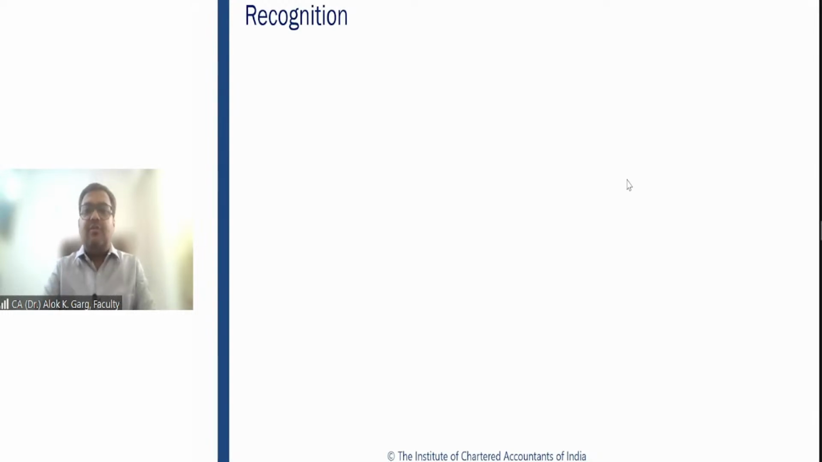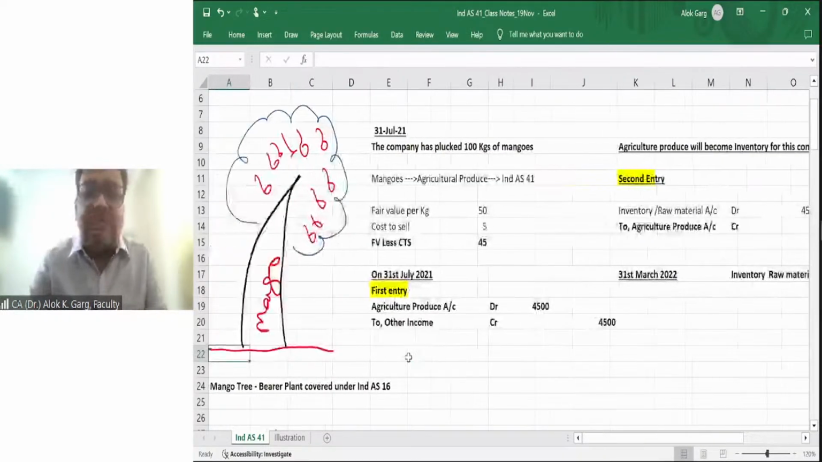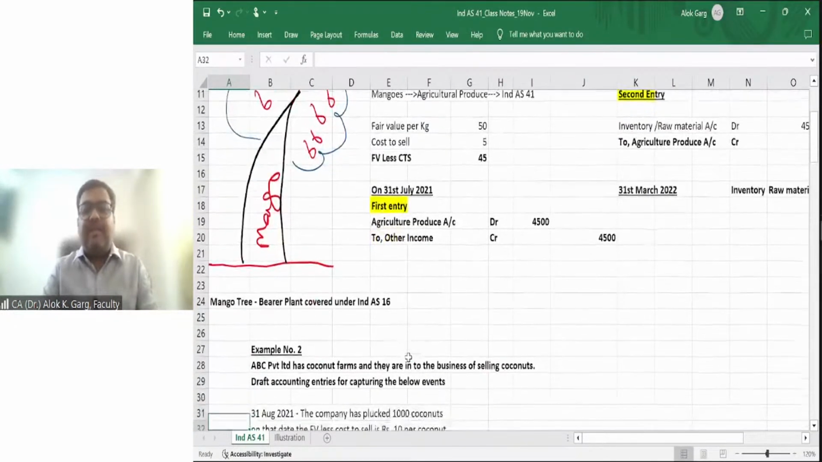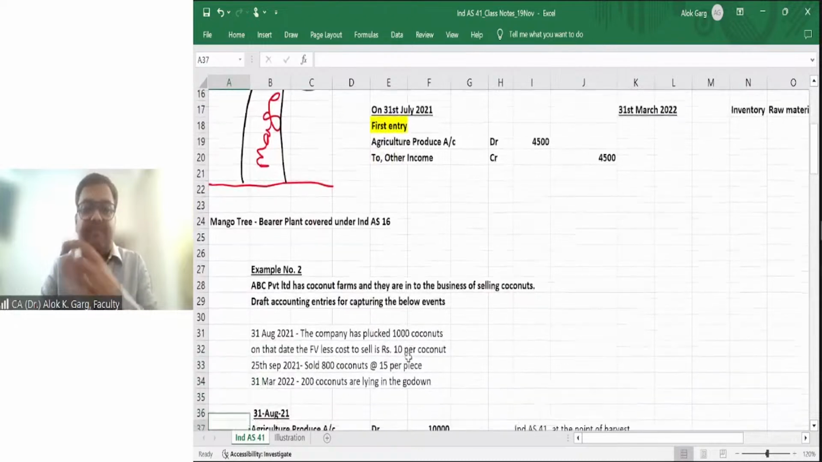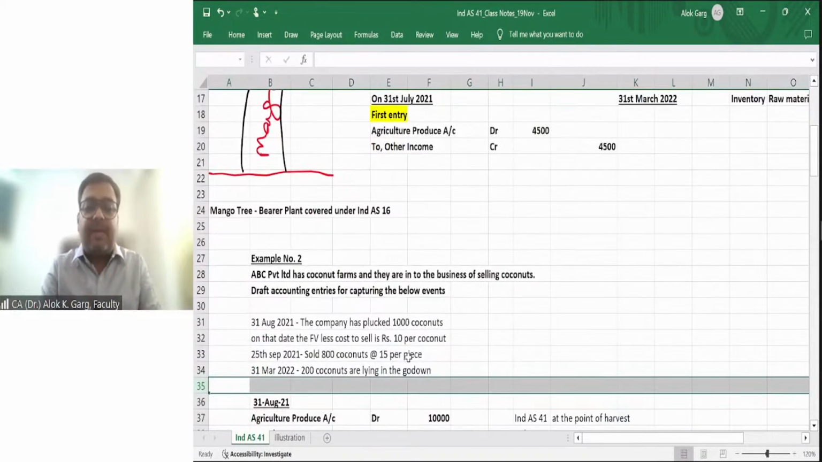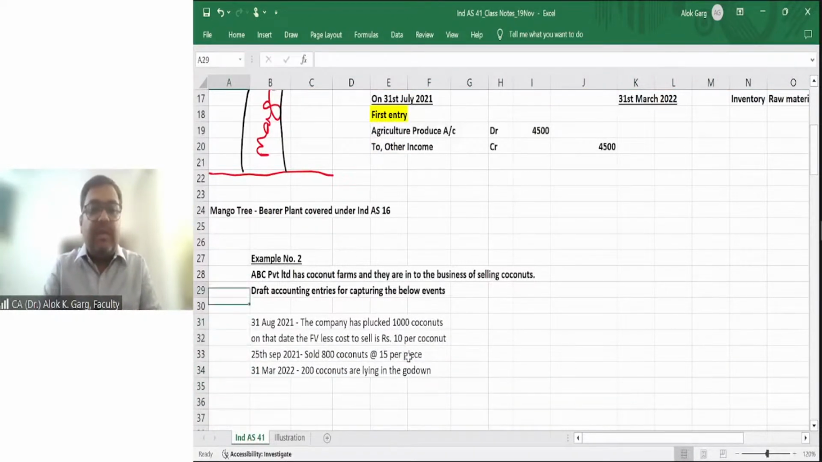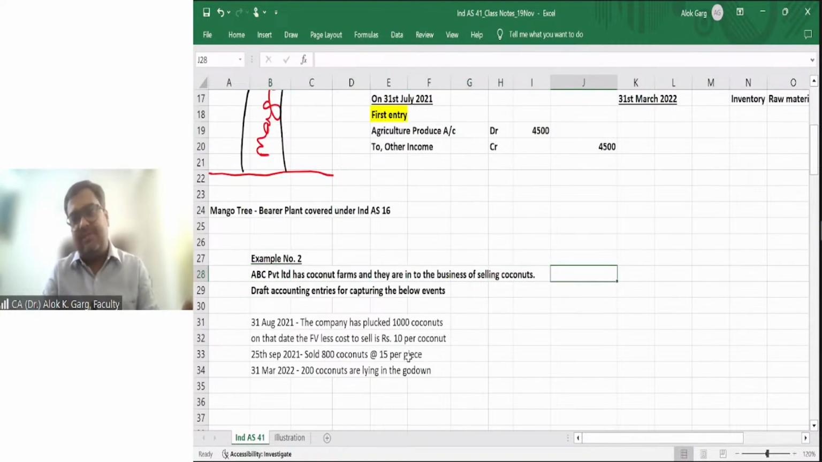Clear? So let me share one more example to make you more clear on this. Example number 2. ABC Private Limited has coconut farms, and they are in the business of selling coconuts. Simple. They are plucking the coconut and selling the coconut. Nothing else is there. Whatever is lying on the tree, that is the final product.